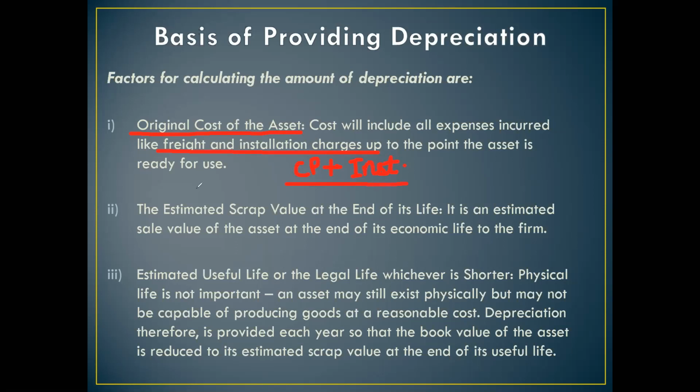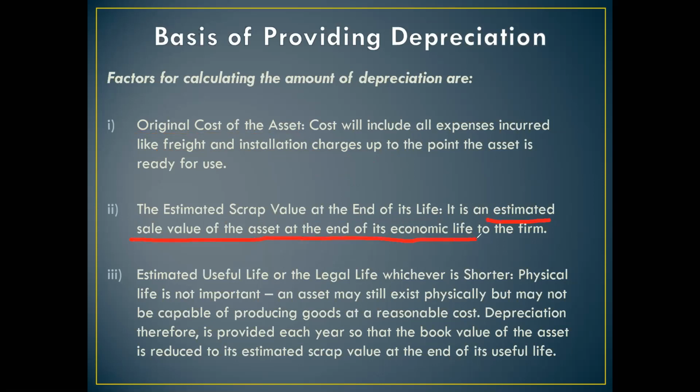Then the second factor used for calculating the amount of depreciation is estimated scrap value at the end of its life. बेटा जब भी हम कोई एसेट परचेज करते हैं, हम जरूर देखते हैं कि ये एसेट मुझे कितनी देर तक बेनिफिट देगा. So basically, the estimated scrap value at the end of the life of an asset is the estimated sale value of the asset at the end of its economic useful life.